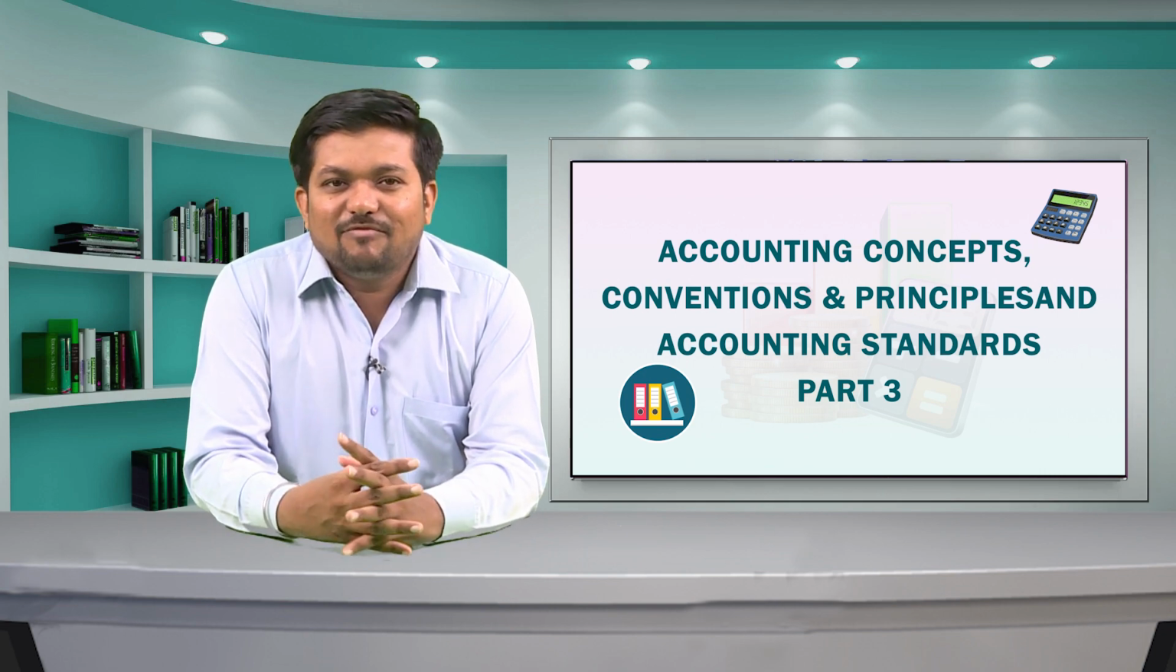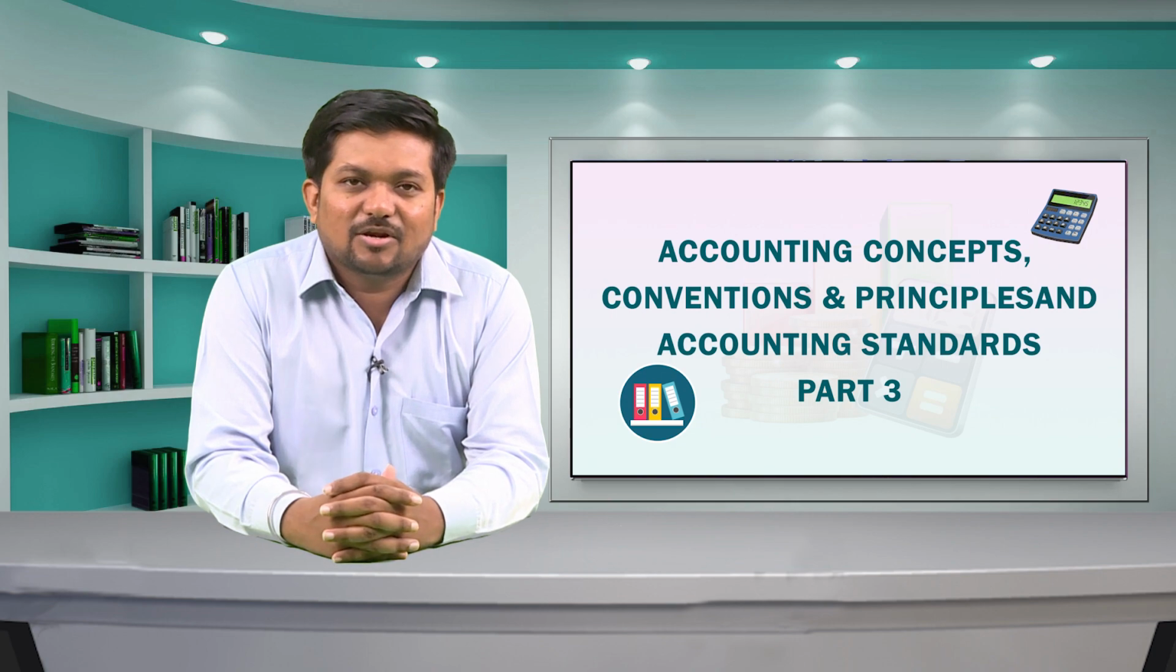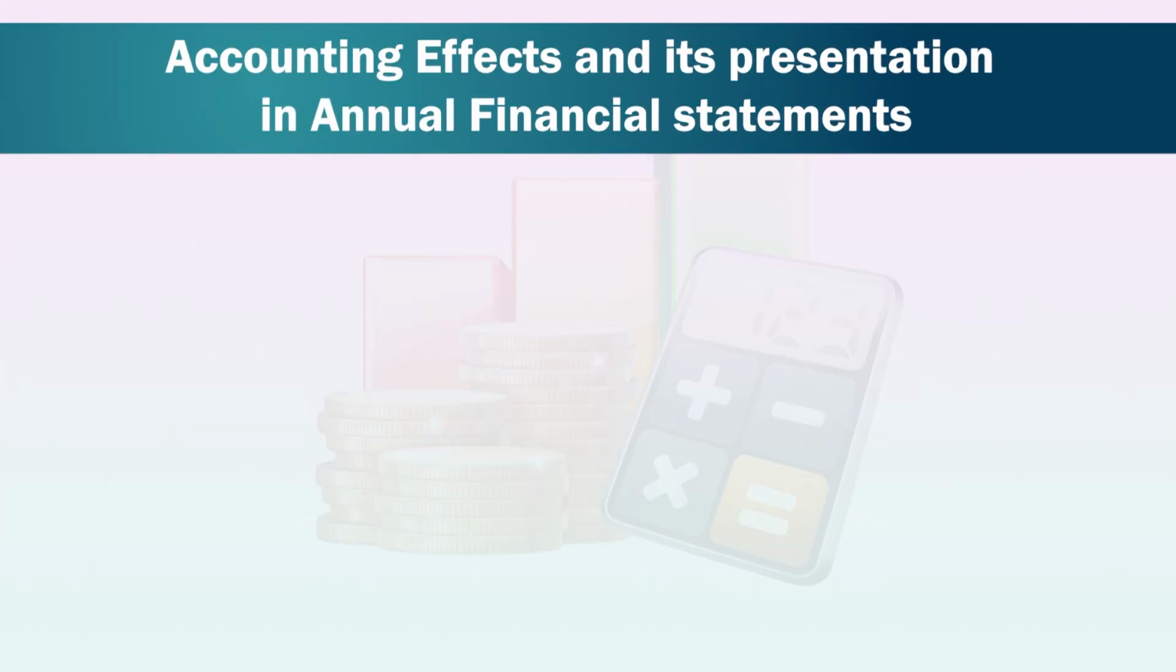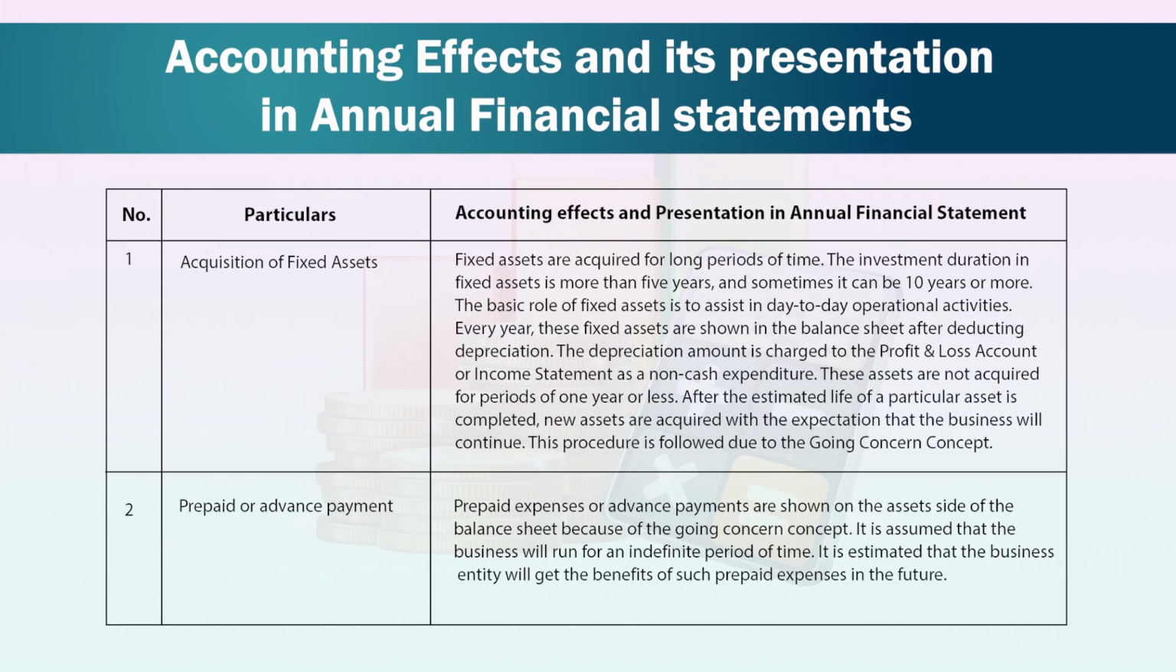Due to the stable value of money concept, historical cost is followed. Accounting effects and its presentation in annual financial statements. Illustration. Number 1. Acquisition of fixed assets. Fixed assets are acquired for long periods of time. The investment duration in fixed assets is more than 5 years and sometimes it can be 10 years or more.